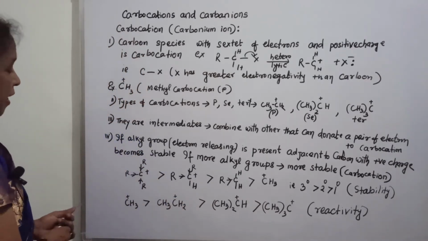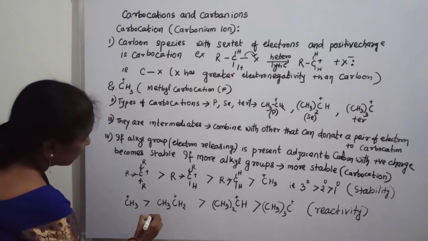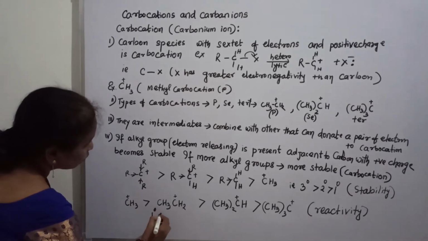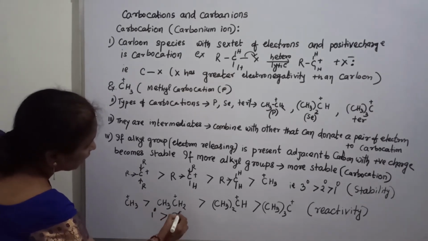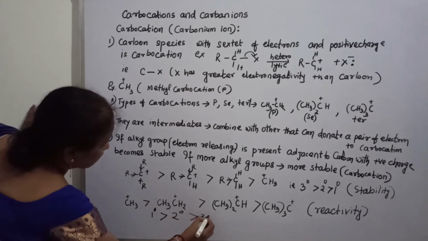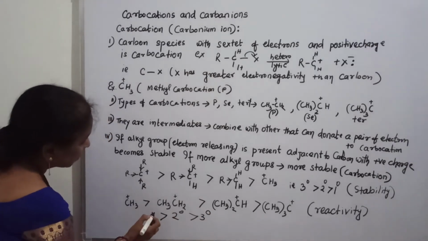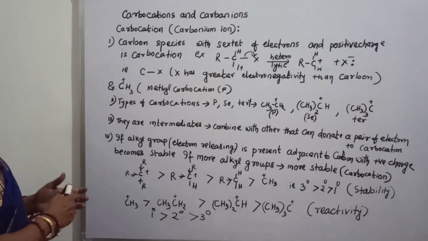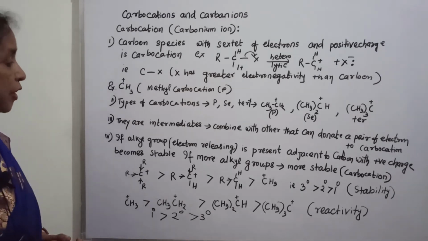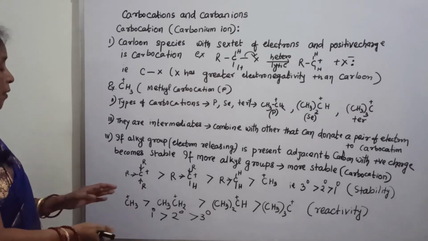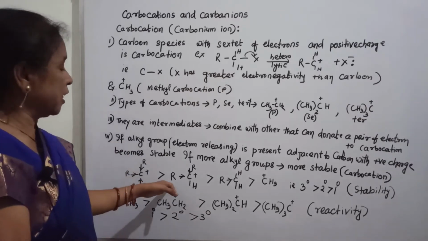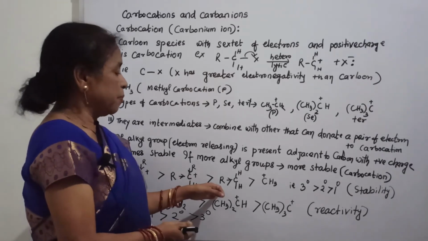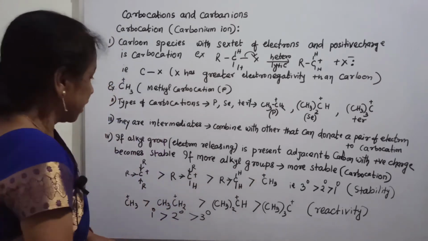That indicates that primary is more reactive than secondary, then tertiary, according to reactivity. According to stability, tertiary is more stable than secondary, then primary, then methyl carbocation.